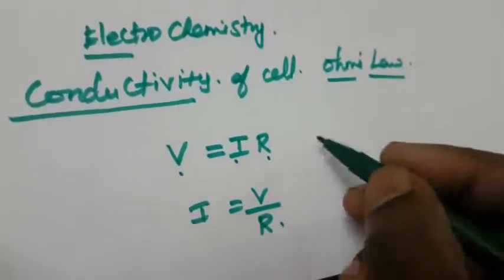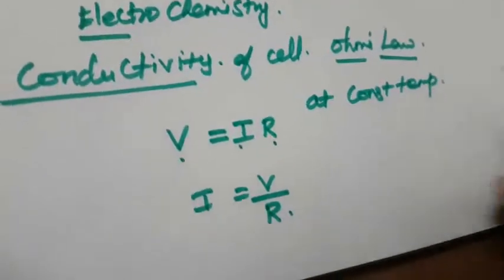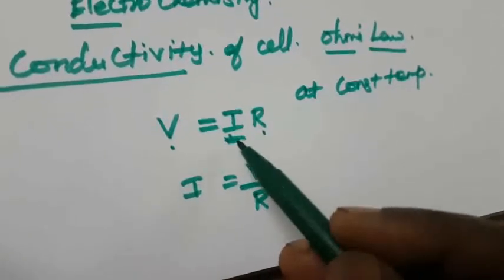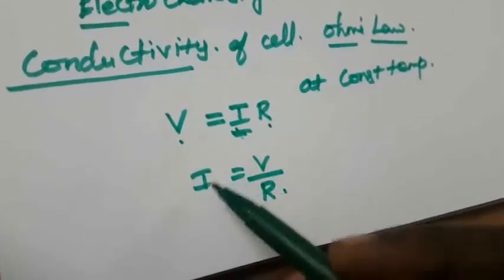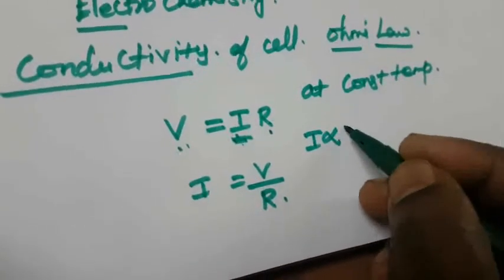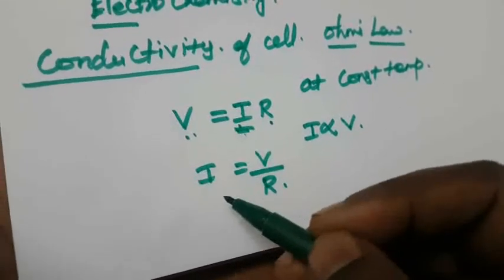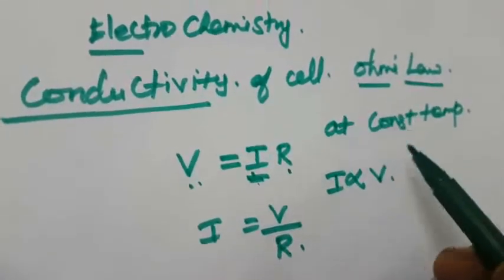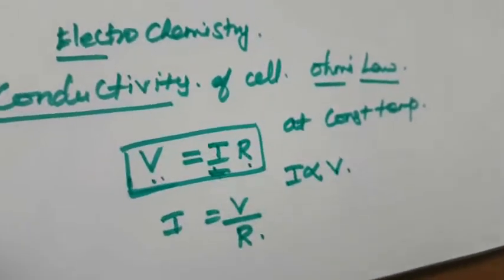At constant temperature, the current flowing through the cell, I, is directly proportional to the voltage across the cell, V. So I is directly proportional to V. We can write I = V/R, that is V = IR. This is Ohm's law, V = IR.